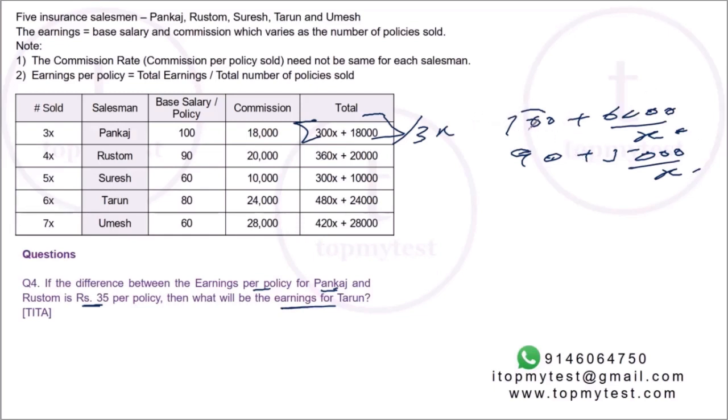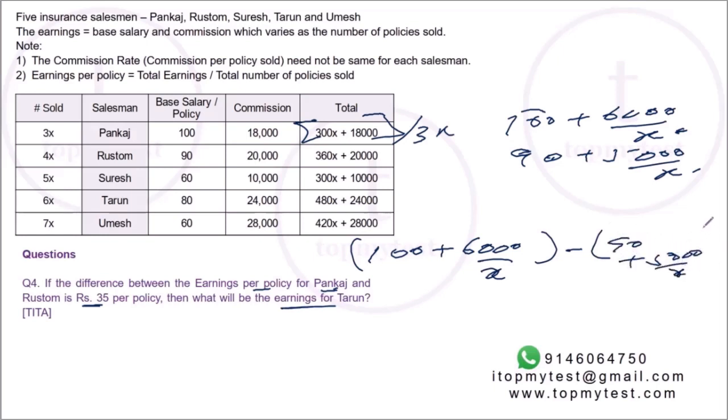So the difference will be Pankaj's earning minus Rustam's earning. So 100 plus 6,000 by x minus 90 plus 5,000 by x. This value is equal to 35. Okay. So what do you need to find out? What will be the total earnings for Tarun? So calculate x, and plug the value of x in here.